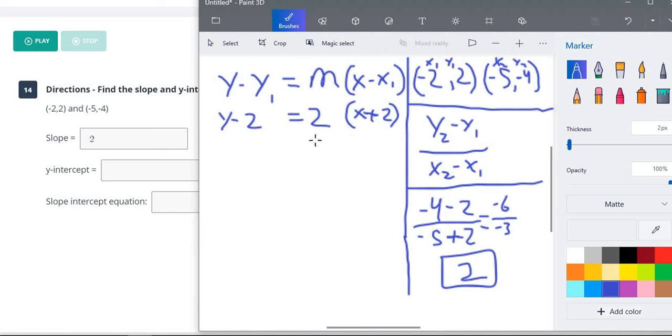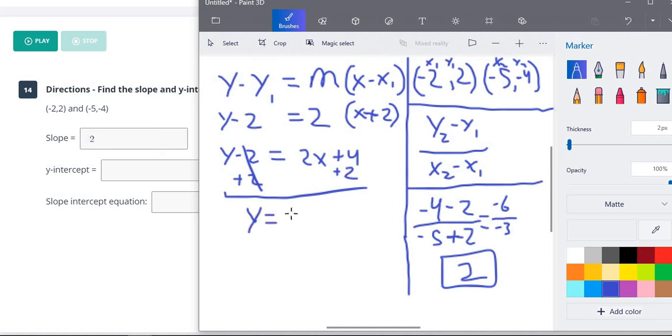So the way we do that, there's a 2-step process. Number one, we need to keep the left side the same, and we distribute on this side. So we take this outside the parentheses, multiply by each of the terms inside. So 2 times x is 2x, and 2 times 2 is 4. The second step is to get rid of this minus 2 to isolate our y. It's a minus 2, so we need to add 2 to both sides. Those cancel, leaving us y equals 2x plus 6. So this is our slope-intercept equation.